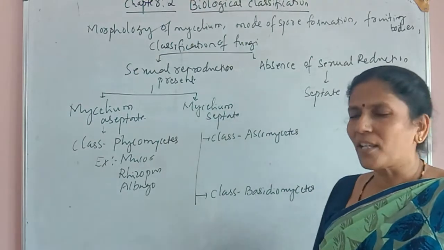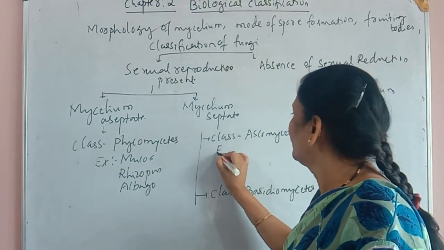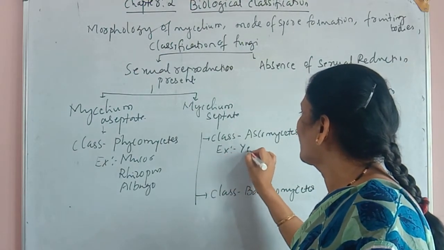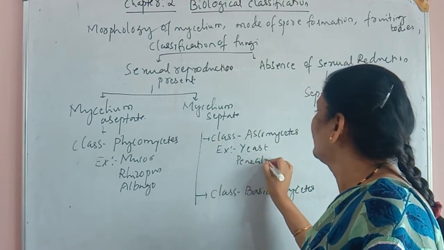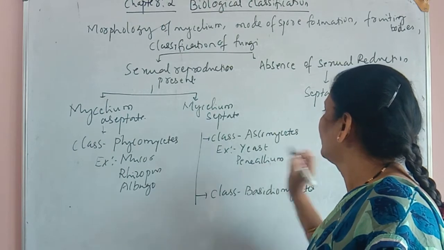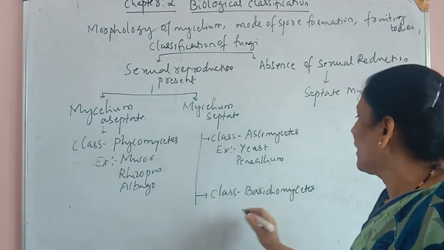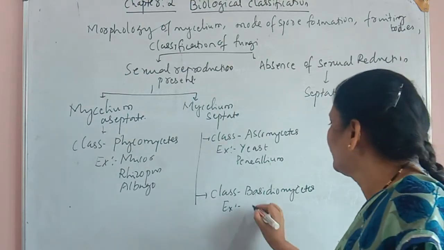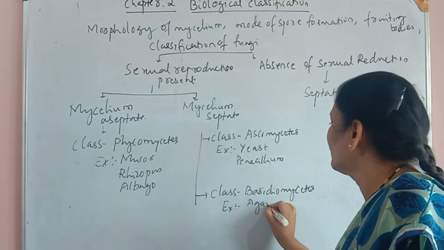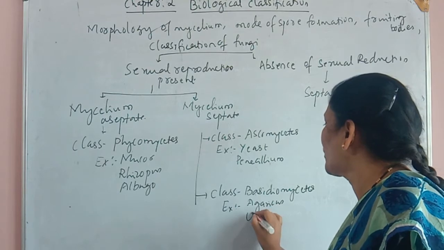The examples for Ascomycetes: yeast, Penicillium. In the same way, examples for Basidiomycetes: Agaricus, Ustilago.